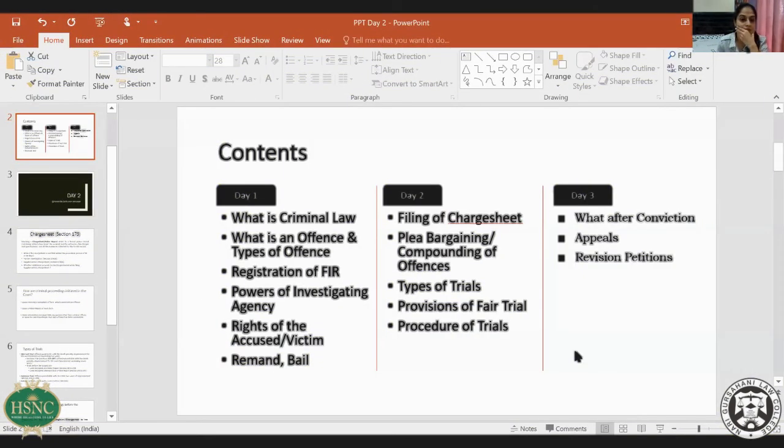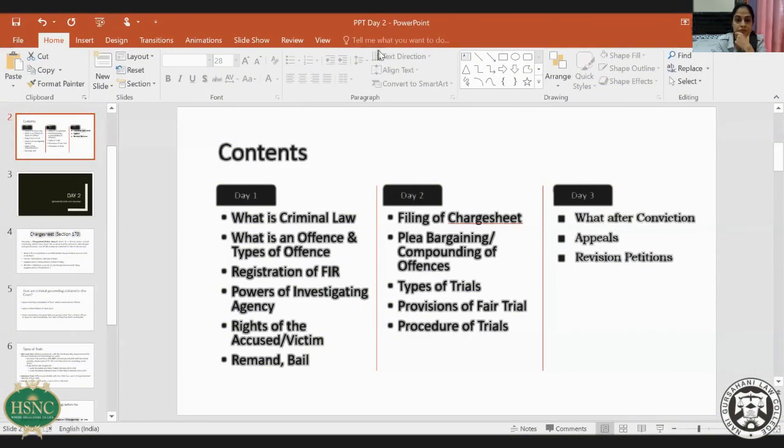The next question is whether a police officer can directly file a police report without registering an FIR. He cannot start the investigation unless and until an FIR is registered. His right to investigate starts only after registration of FIR.